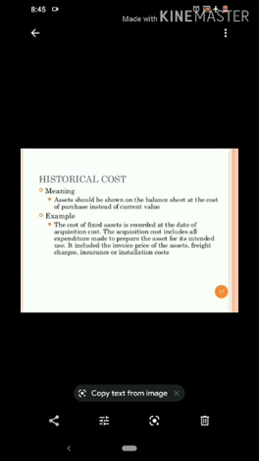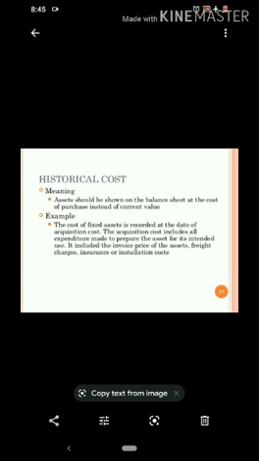Example, the cost of a fixed asset is recorded at the date of acquisition cost. The acquisition cost includes all the expenditure made to prepare the asset for its intended use. It includes the invoice price of the asset, freight charges, insurance or installation cost.